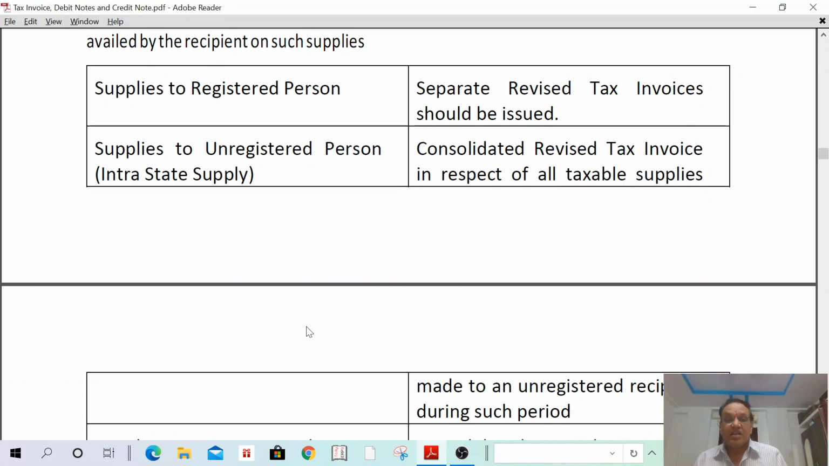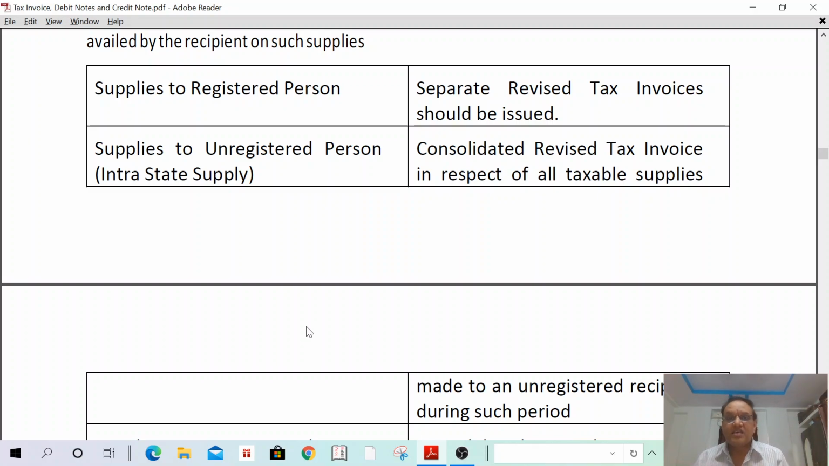Third one, if the supplies are made to an unregistered person, but the supplies are out of the state, that is interstate supplies. In such a case, if the value is up to 2.5 lakhs, understand? If the value is up to 2.5 lakhs, supplies made to an unregistered person and such supplies are interstate supplies out of the state.